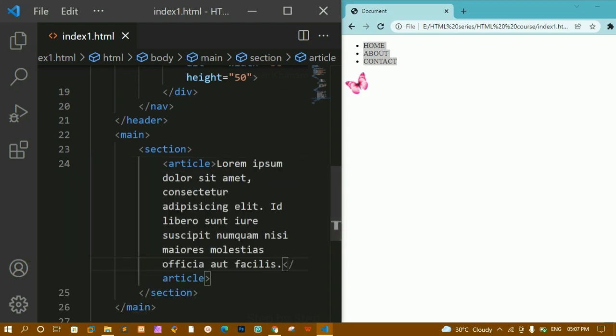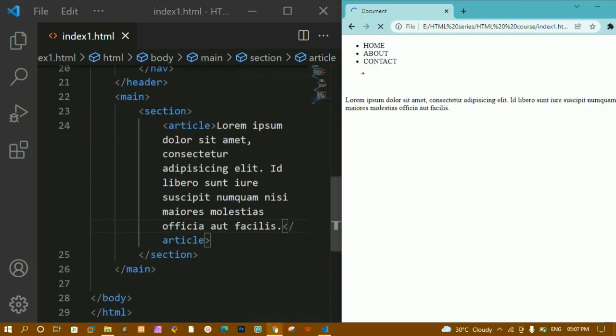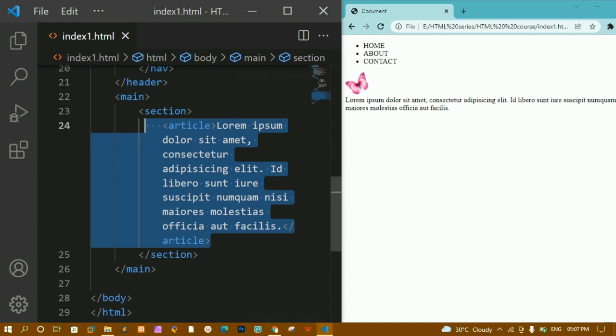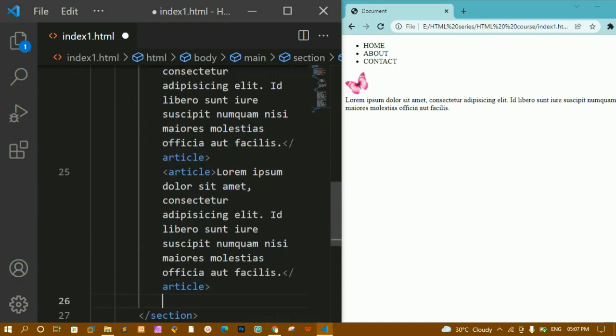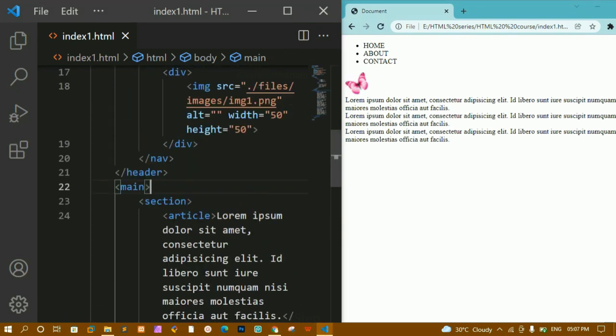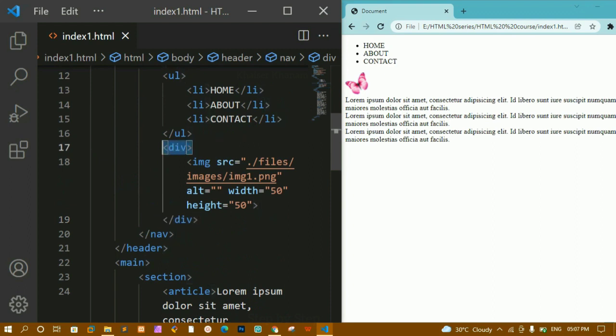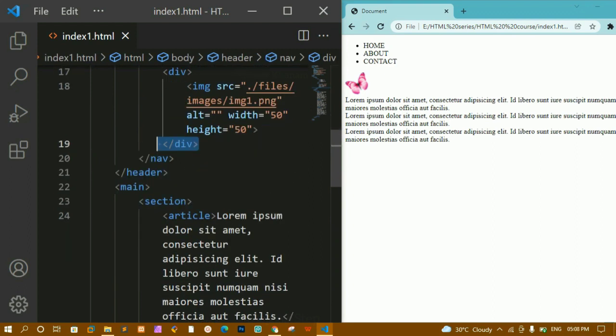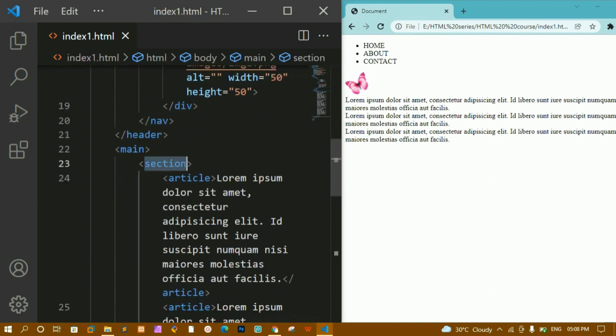Inside this section, maybe I'm having 3-4 articles here. I'll copy this one, and here I'm just going to paste, and here I'm going to paste. I'll save this and refresh this one. You can see 3 articles will be displayed. Instead of creating a div here, this is the division tag. I have not explained this to you yet. This is the division tag, and it is a block level element, mainly used for creating separate sections. For sections we are having the section tag, so we have to use this one.